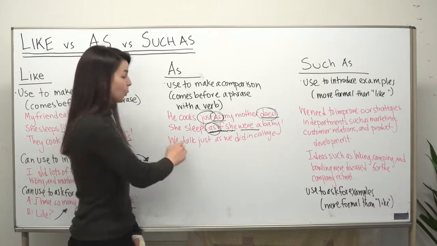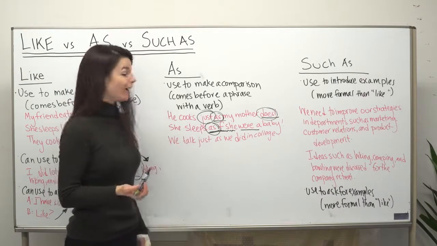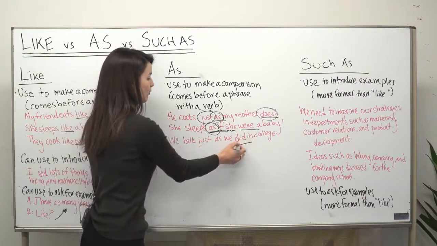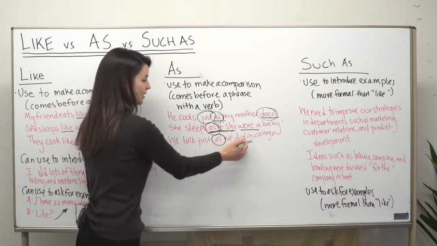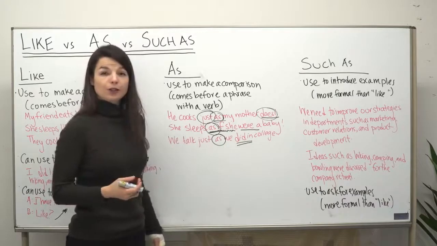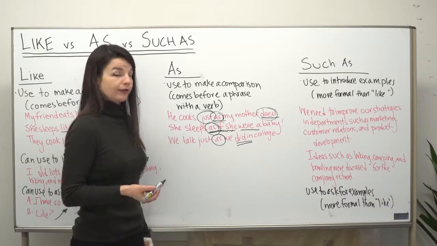Okay, last one. We talk just as we did in college. So again, we see a verb follows the comparison word as, did in this case. So I need to use as. As is the correct choice here.